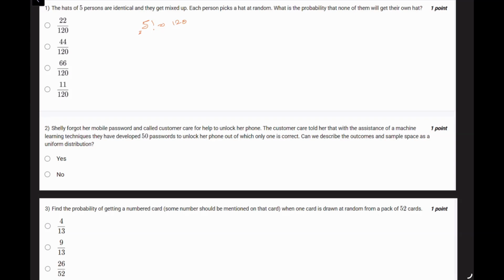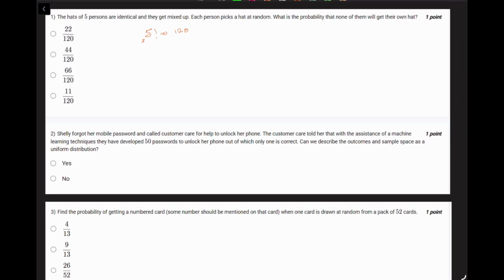So what are the number of derangements? So none get their own hat. Okay, so it follows a series. I know it's a different problem. So that formula is n factorial times 1 over 0 factorial minus 1 over 1 factorial plus 1 over 2 factorial minus 1 over 3 factorial plus 1 over 4 factorial minus 1 over 5 factorial. This is a derangement problem.